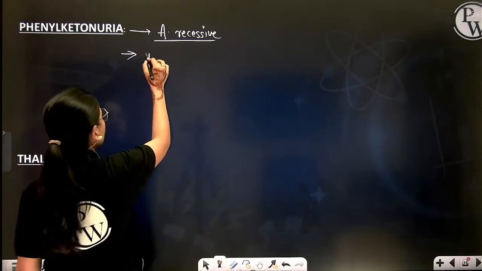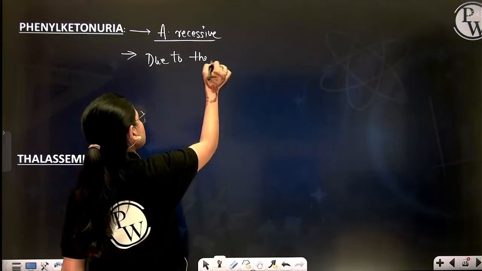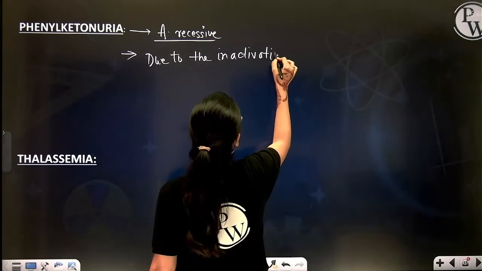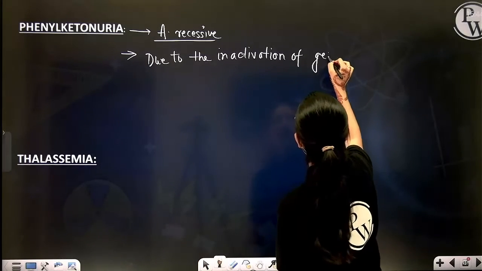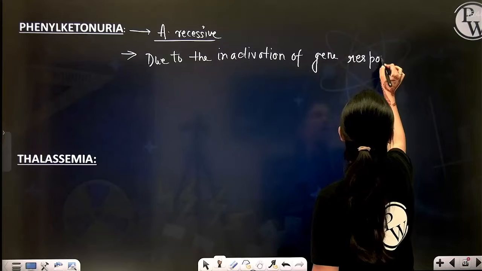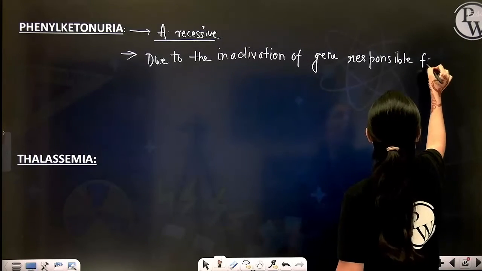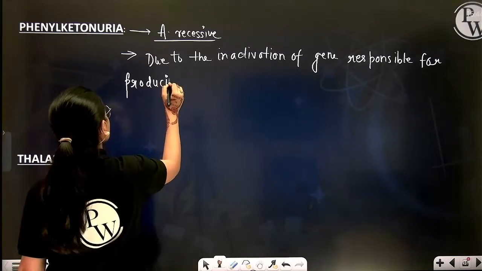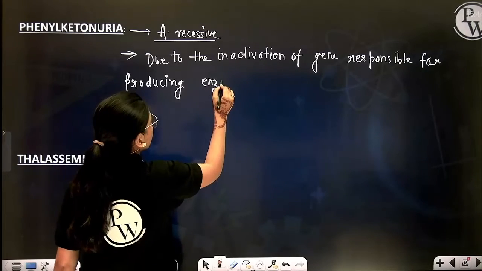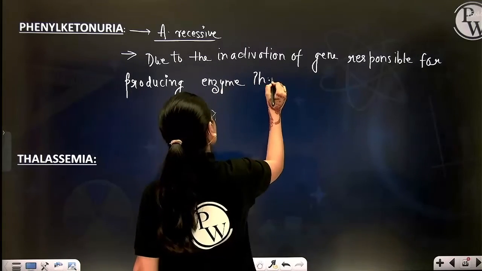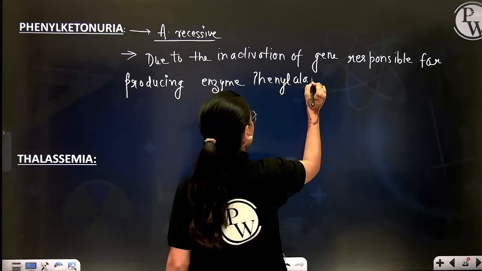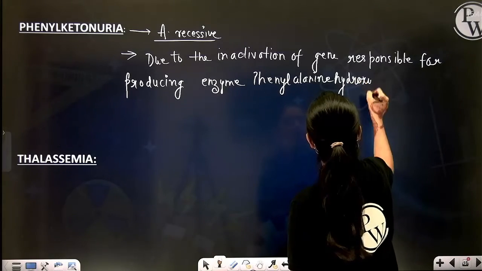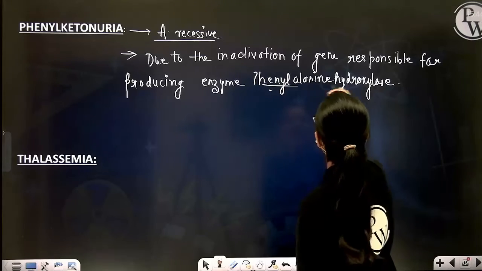So what is happening? Due to the inactivation of a specific gene responsible for producing the enzyme phenylalanine hydroxylase, right?